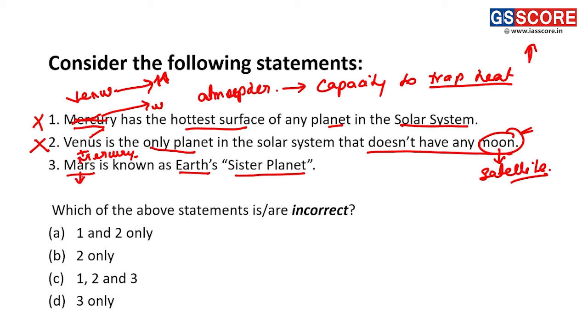It is an incorrect statement because Venus is the planet which is very similar to the Earth, and it is having conditions which are quite similar to the Earth. It is having an atmosphere which is quite similar to Earth. Thus, Venus becomes the sister planet of Earth. Thus, we can see the incorrect statements here. Option C, that is 1, 2 and 3, is the correct answer for this question.